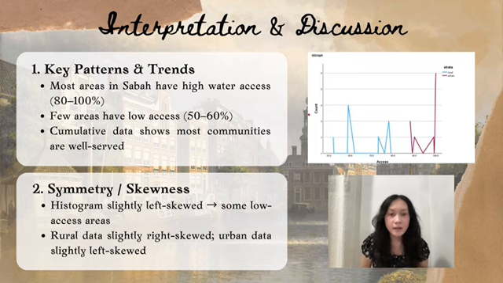Now, let's move on to the discussion of our findings. First of all, looking at the key patterns, most areas in Sabah have high water access, mainly between 80% and 100%. However, there are still a few areas with lower access, around 50% to 60%, showing that not all communities have equal access. Secondly, in terms of skewness, the distribution is slightly left skewed due to these lower values. For the group comparison, rural data is slightly right skewed, while urban data is slightly left skewed, indicating different patterns in each group.